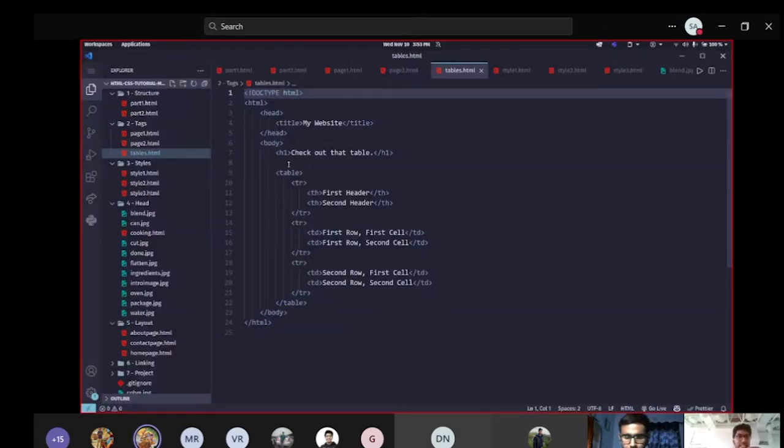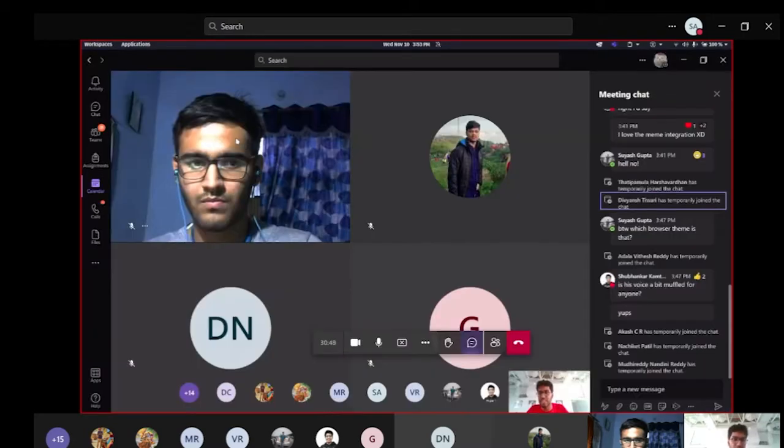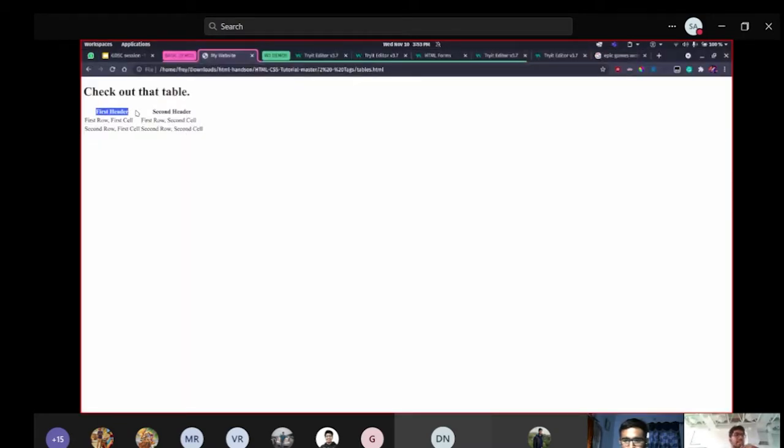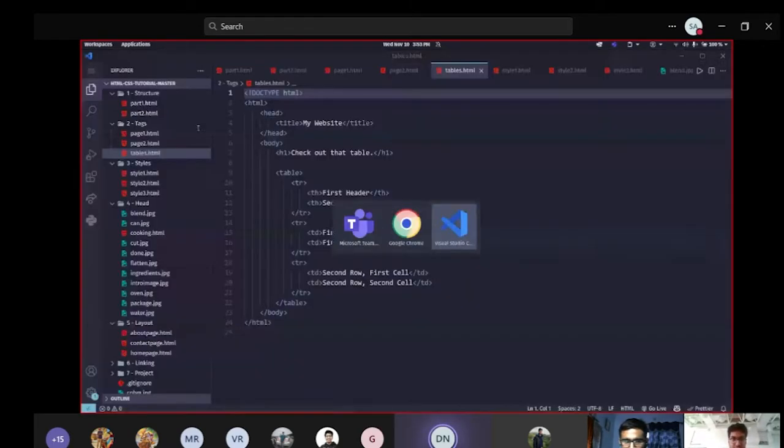How can you do it? It's a simple tag called table. You simply start with a table and then tr. Now what is tr? tr is a table row. R stands for row. Every row has a heading and data. The first row itself holds the meaning of the table. You can see here, it's the first header, second header. So the first row has two fields, the first field being the first header, the second field being the second header.